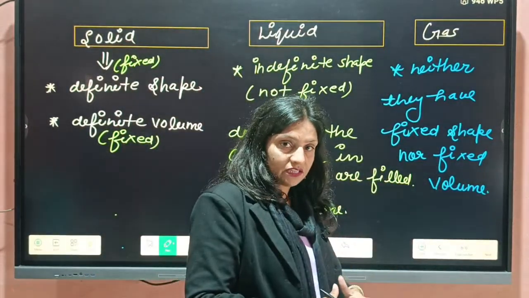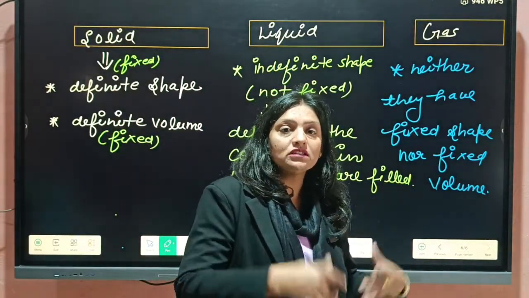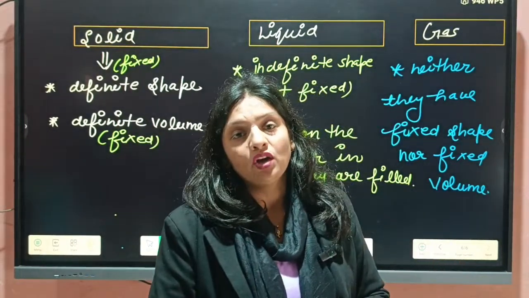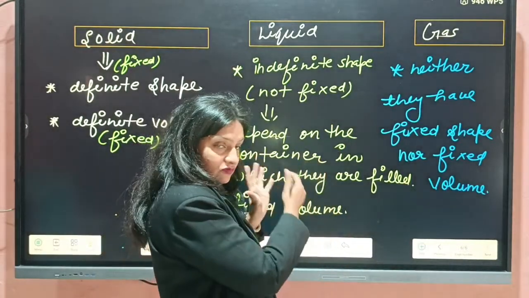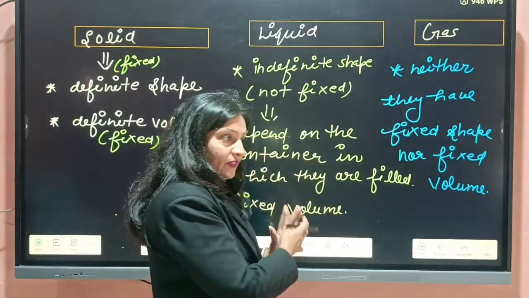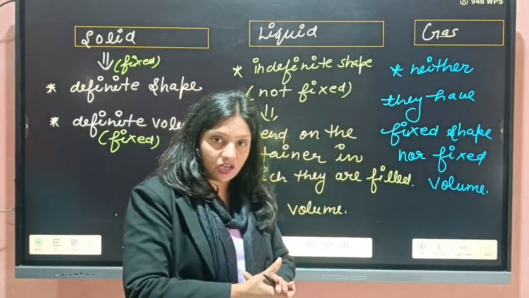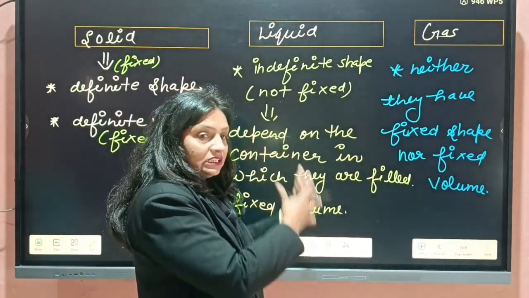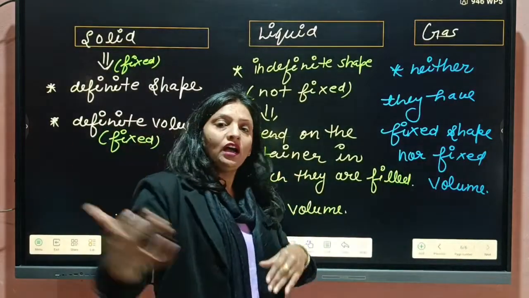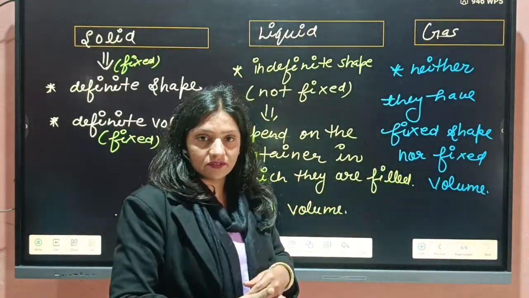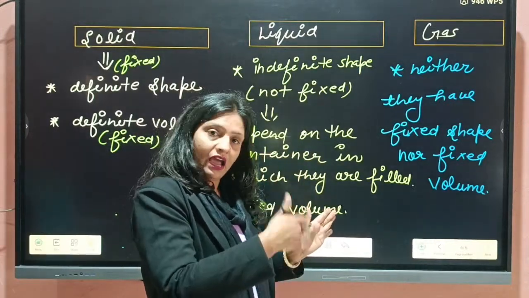They also have definite volume. Their volume is definite. What is volume? Volume is the space occupied by an object. If I hang this board on this wall, and then remove it and hang it on any other wall, it will take the same place. It doesn't matter where I hang it, it will take the same place everywhere.